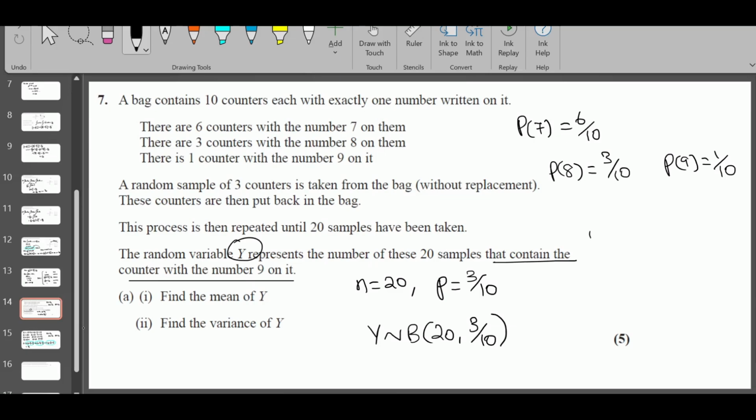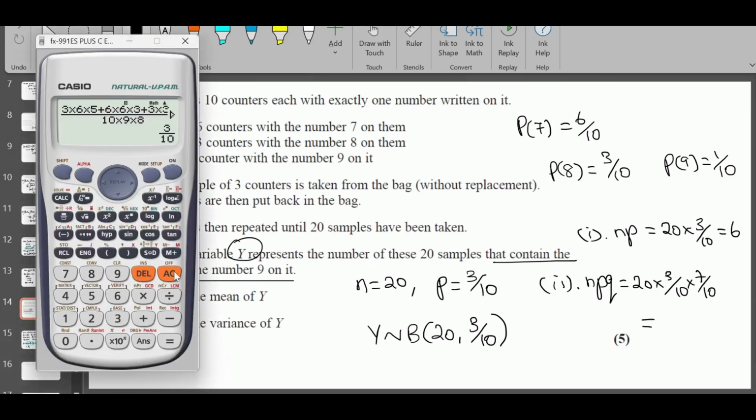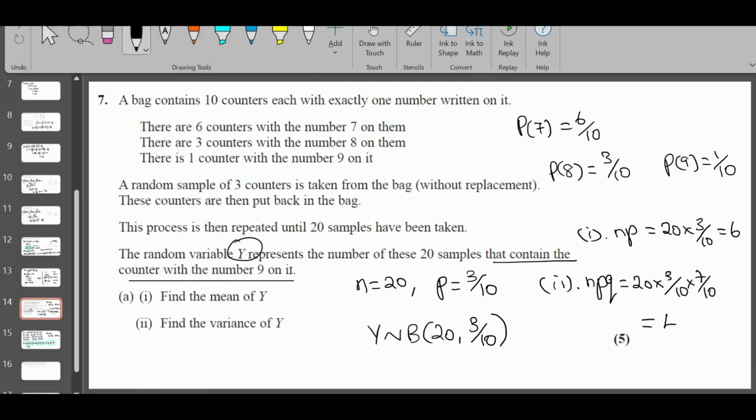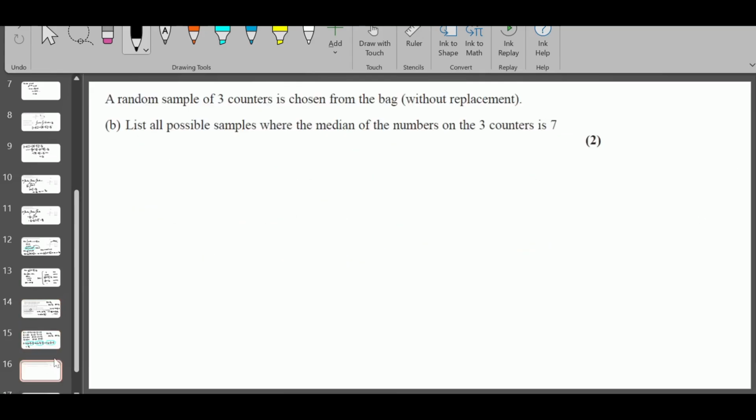For the mean, the formula is NP, which is 20 times 3 over 10, which is 6. For the variance, it's NPQ, which is 20 times P, which is 3 over 10, and Q is going to be 7 over 10. So it's basically 6 times 7 over 10, which is 4.2. That's all. We got the mean and variance. Let's move on to part B now.